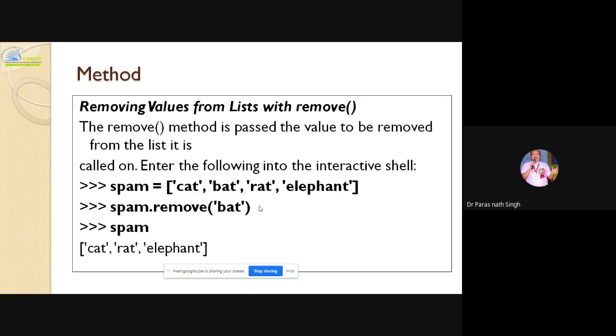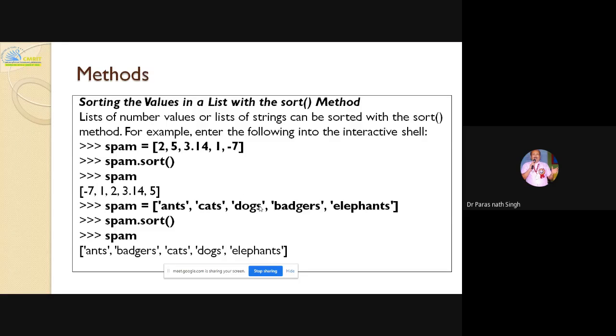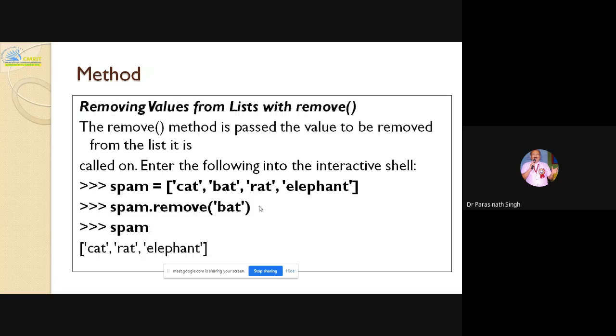You will get the question either in the interview or in the exam: what is the difference between the built-in method remove, del and pop? I repeat, remove, del and pop. Who is taking this question? Remove, del and pop are all used to delete elements. With remove, you write the item name directly. With del, you write the element number, the index. And with pop, you need not write anything; by default it will pop out the last element.